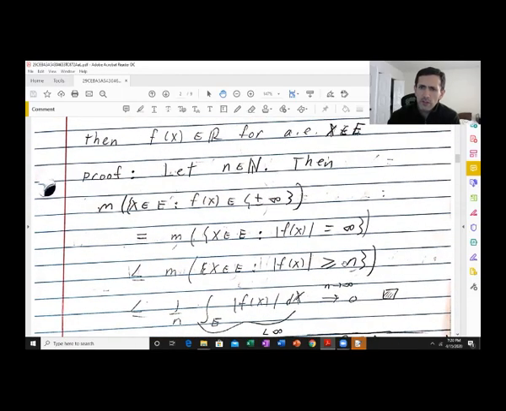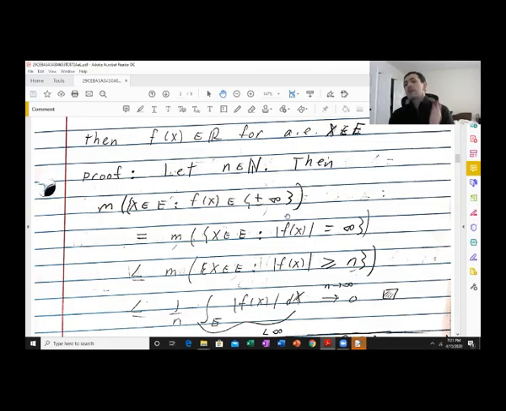And by Chebyshev's inequality, this is less than or equal to, this is my lambda, 1 over n times this integral. But this integral we're assuming is finite. That's the definition of integrable. Well, it's measurable and the integral is finite. So the measure of this set here is less than or equal to 1 over n times something that is a real non-negative number, not infinity.